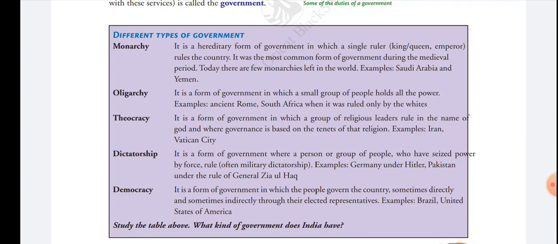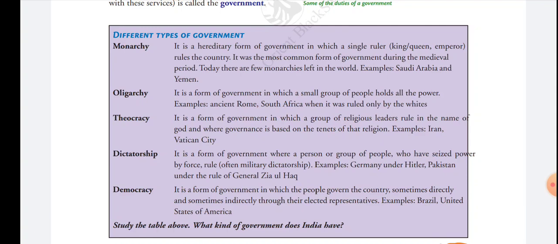So next one is dictatorship. In this form of government, a person or a group of people rule by force. They seize power, means they take all the powers and rule the country by force.